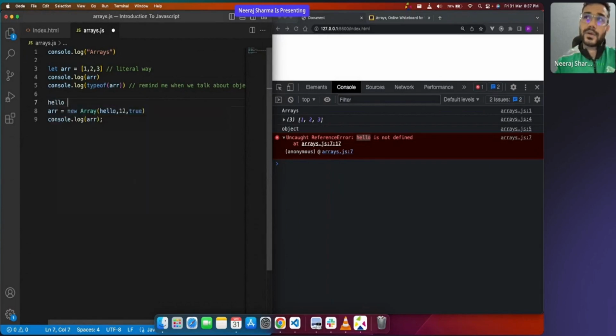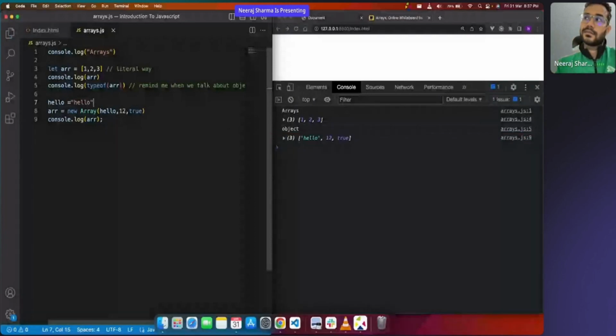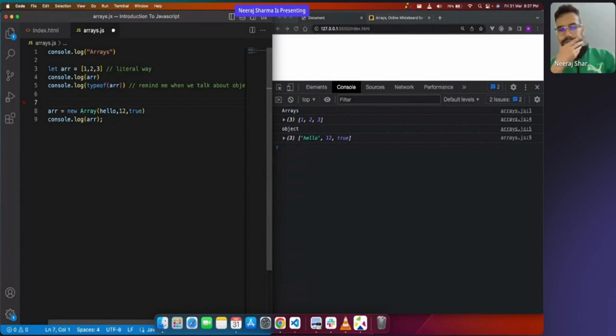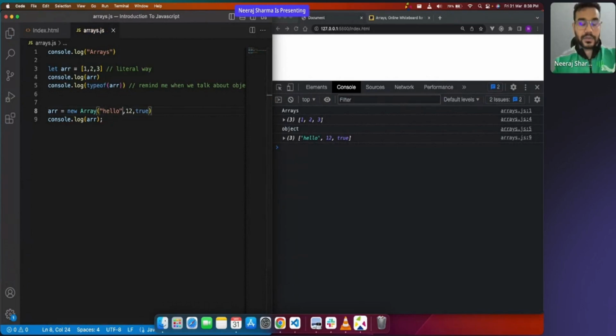However, if I do this, hello equals to hello, then it is fine. Then it worked again, right? Because when it looked for this hello, it got this value also. Clear? So I'll just remove this. So we know two ways that we could create an array.